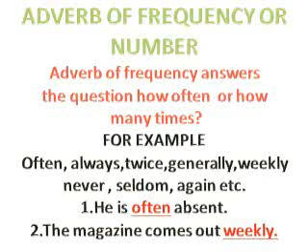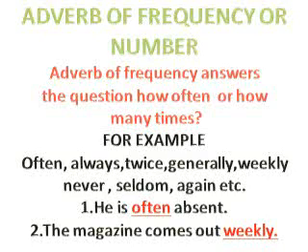For example, he is often absent. So here often is an adverb because it answers the question how often. How often is he absent? Second, the magazine comes out weekly.